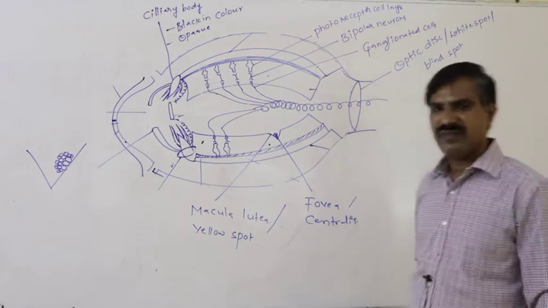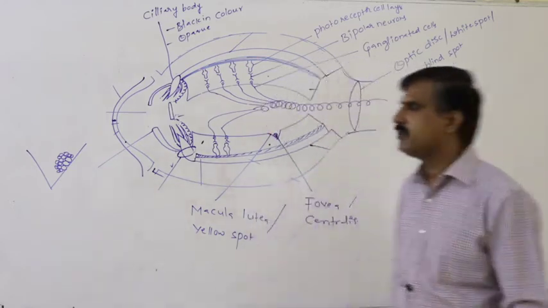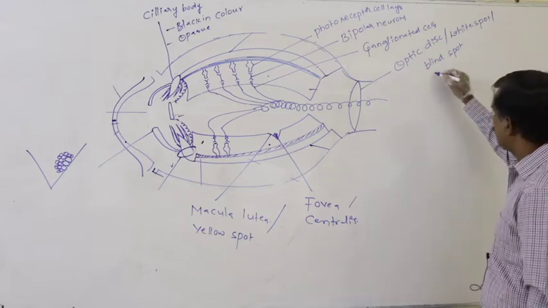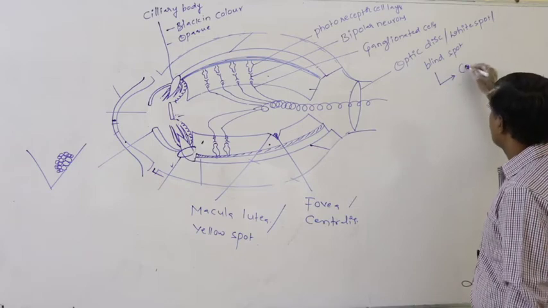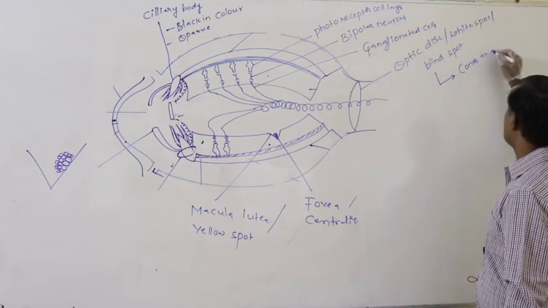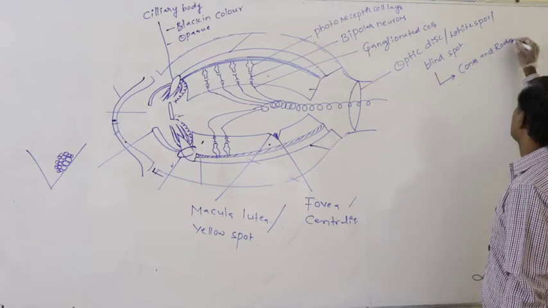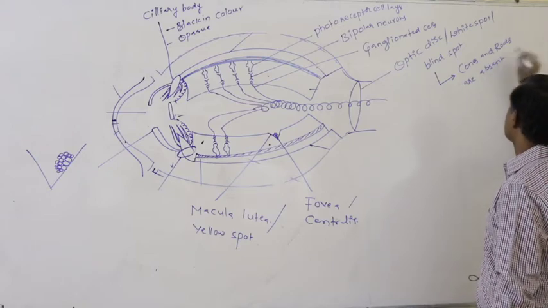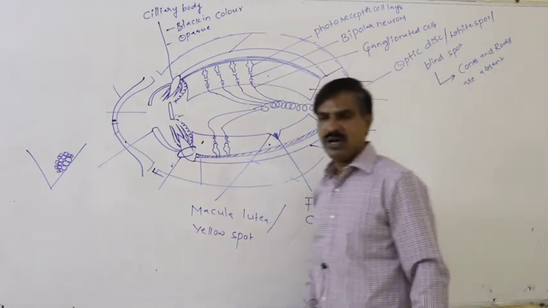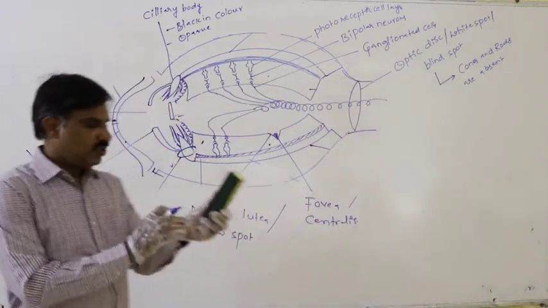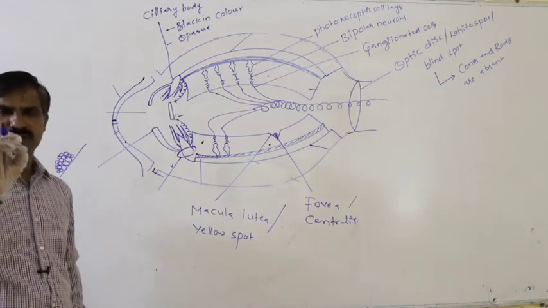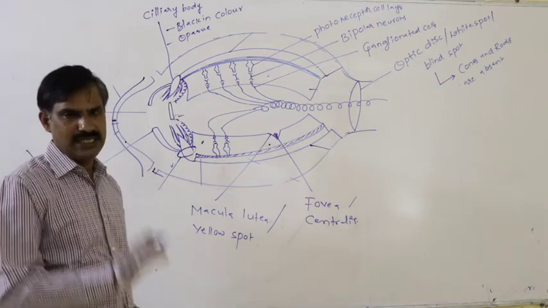This optic nerve exits the eyeball through an opening that is said to be the optic disc, or white spot, or blind spot, where cones and rods are absent. In the optic disc, both cone cells as well as rod cells are not present.